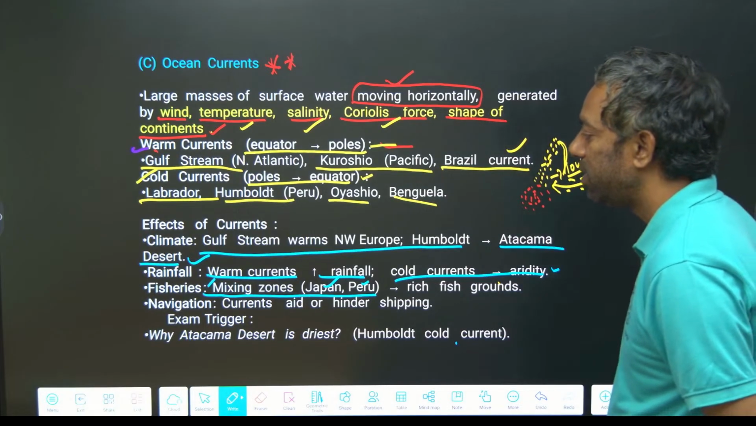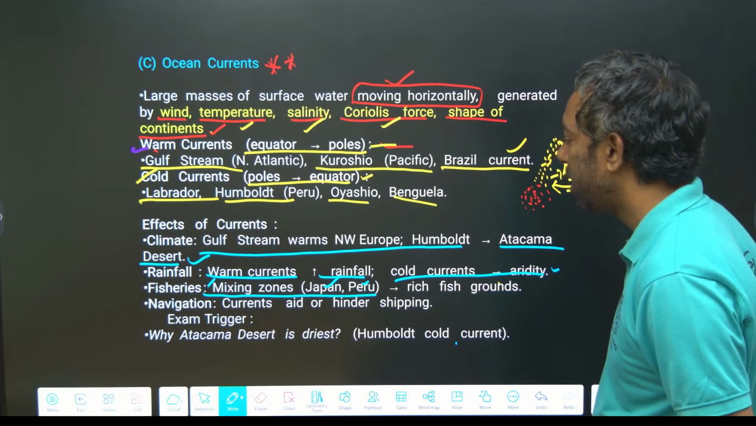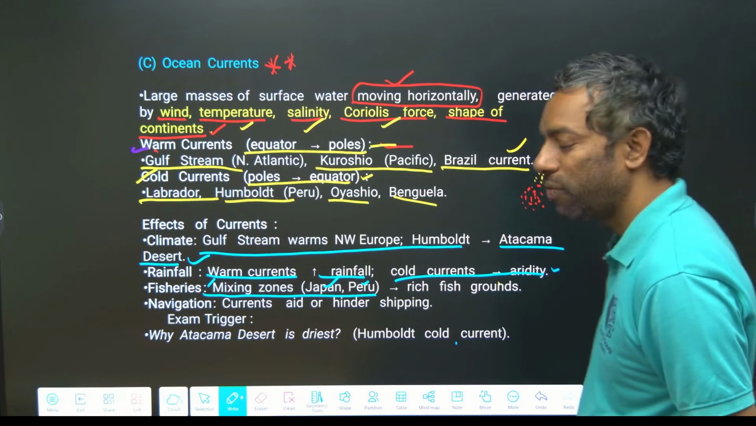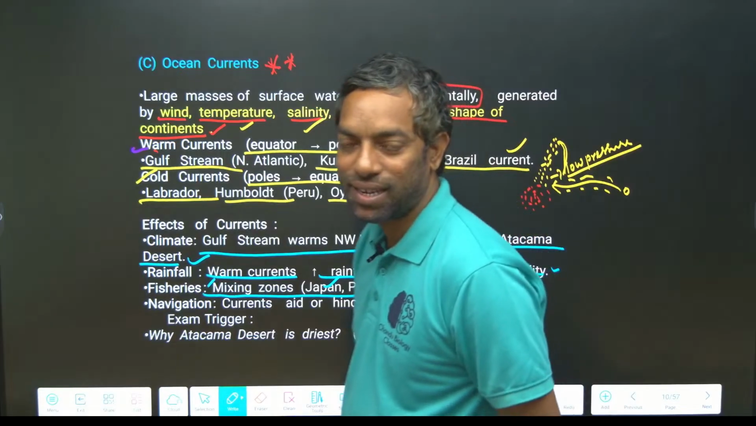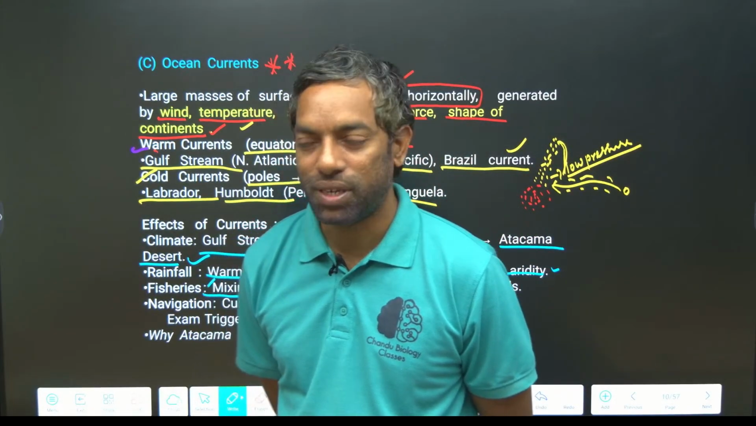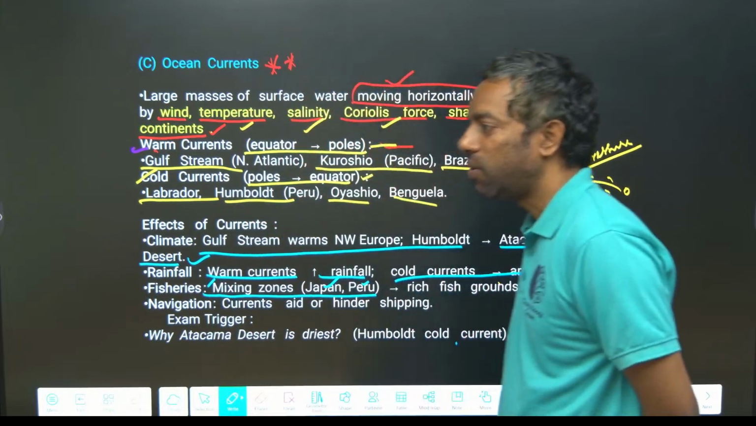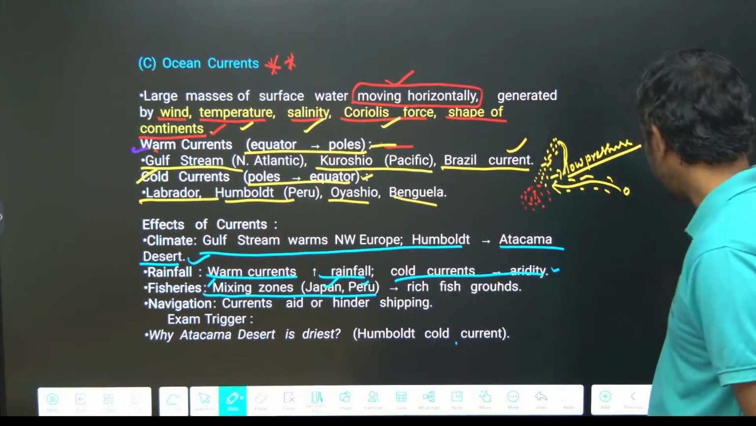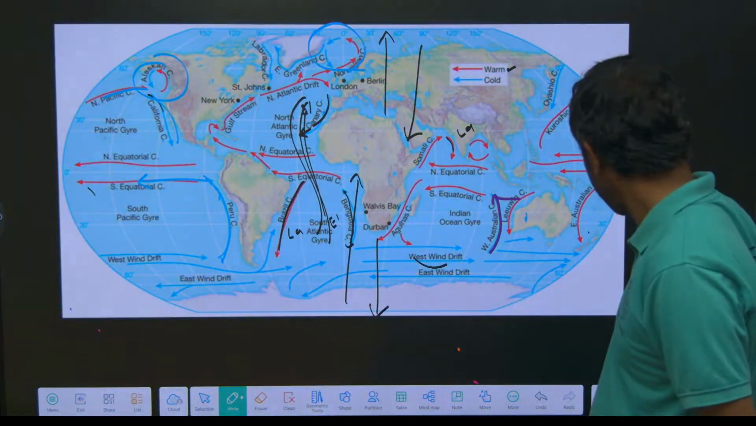This is why the Atacama desert is the driest. Why is the Atacama desert the driest? There is a question on the reason, guys: these currents, the mixture of currents. I hope you guys understand these ocean currents.